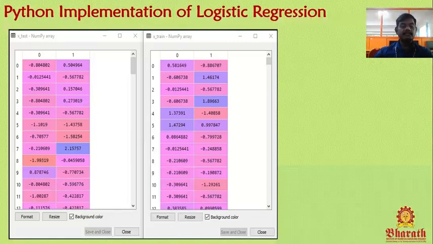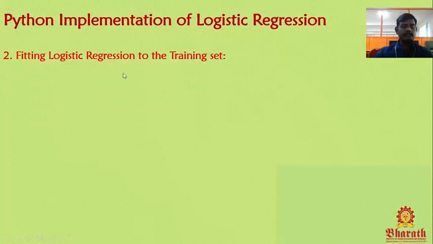So no need to scale it, but age and salary we have to scale. After the first step, this is the output we got: this data set for testing and this data set for training.